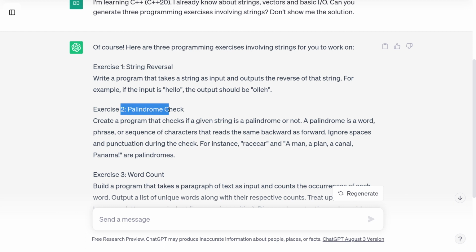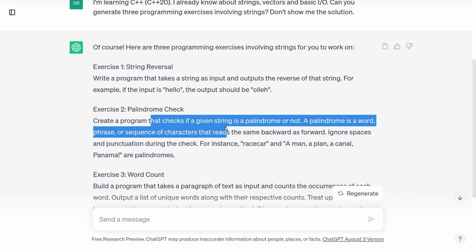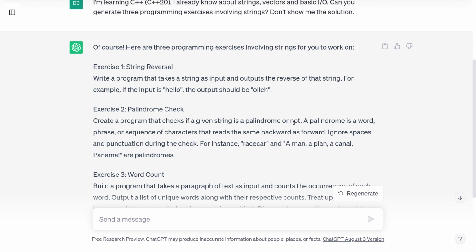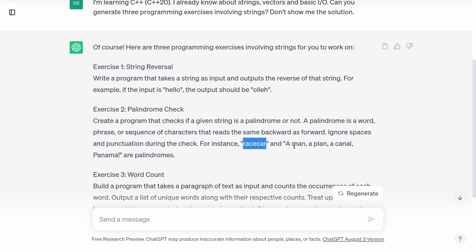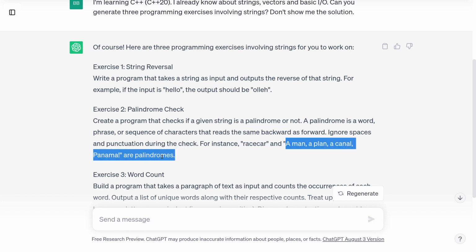Exercise 2, palindrome check. Create a program that checks if a given string is a palindrome or not. A palindrome is a word, phrase, or sequence of characters that reads the same backward as forward. Ignore spaces and punctuation during the check. For example, race car and this phrase, a man, a plan, a canal, Panama, are palindromes.